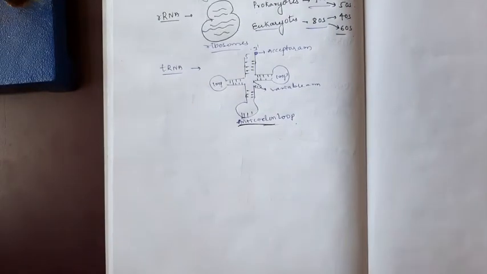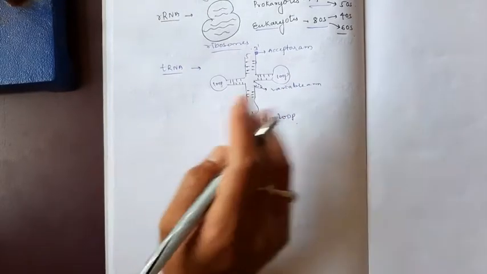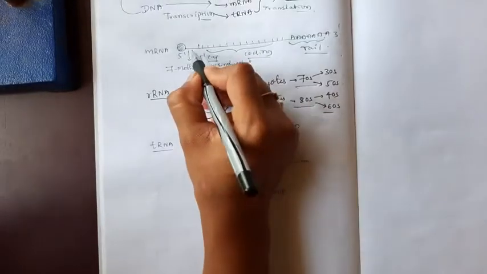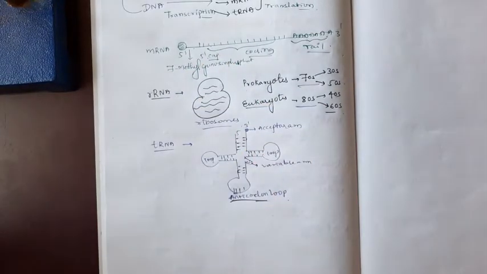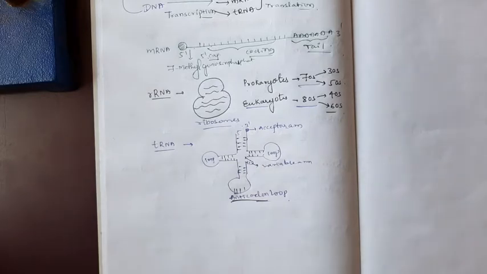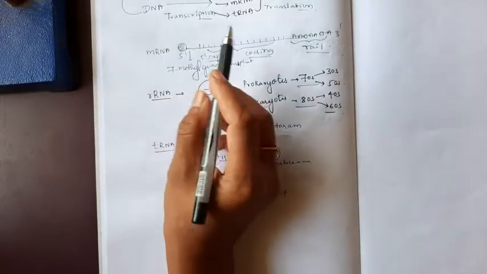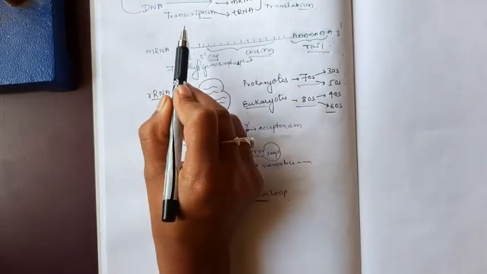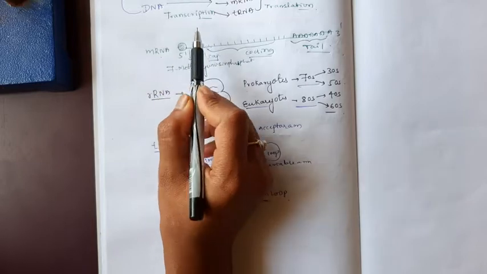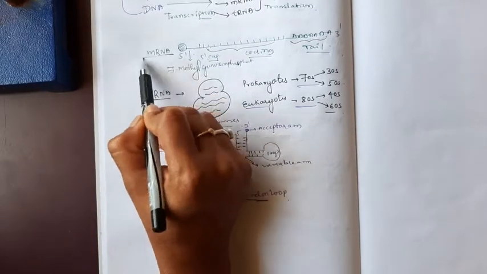Just understand the functions of each RNA. The mRNA carries the message which is present inside the DNA, because mRNA is synthesized by copying one of the strands of DNA. That's why the mRNA has the message which is present inside the DNA. This is known as messenger RNA.